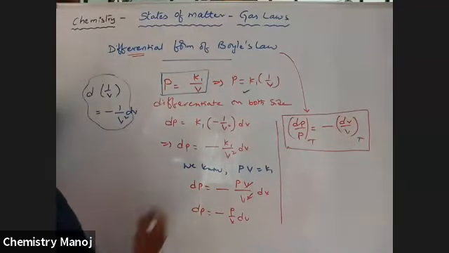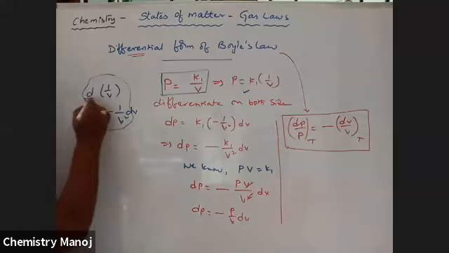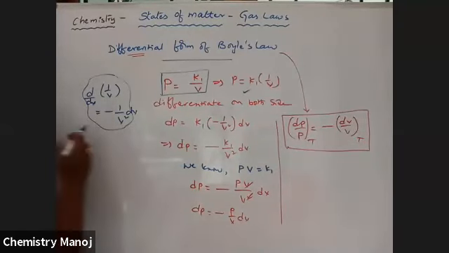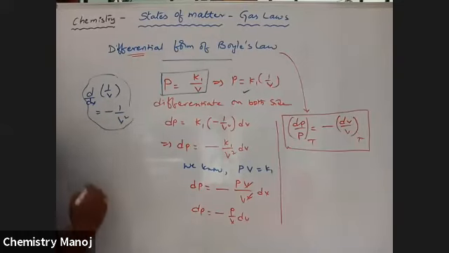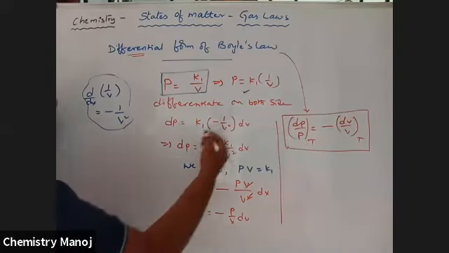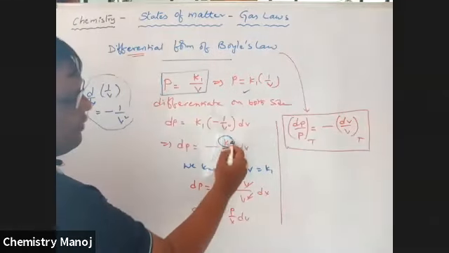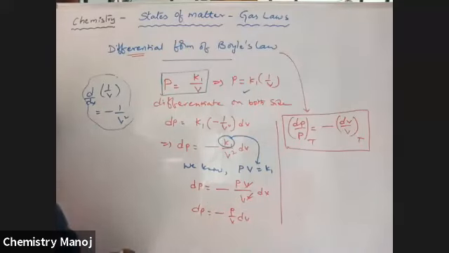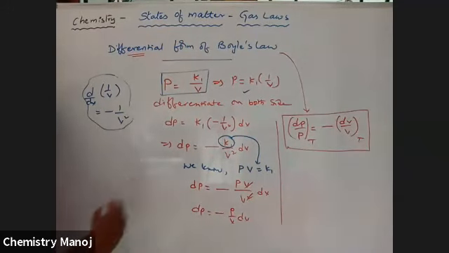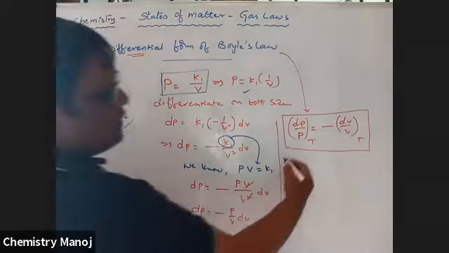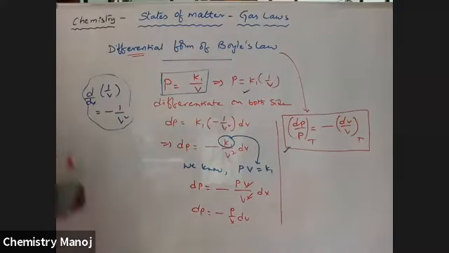Here K1 is there. That K1 we know, PV is equal to K1, from Boyle's law. Apply that PV. After cancellation, this is the final case. So that is the differential form of Boyle's law.